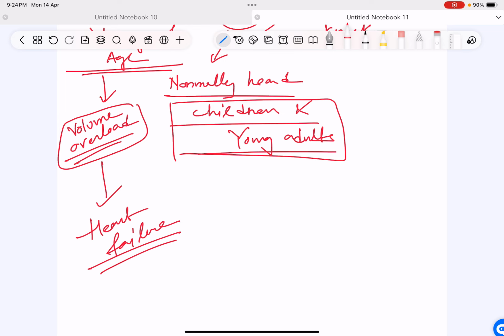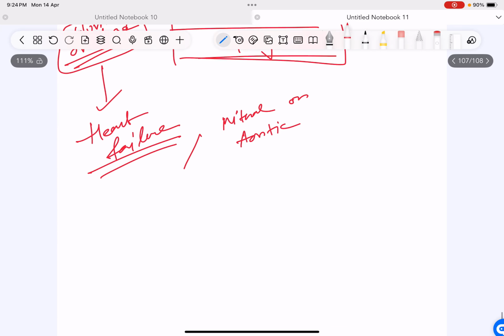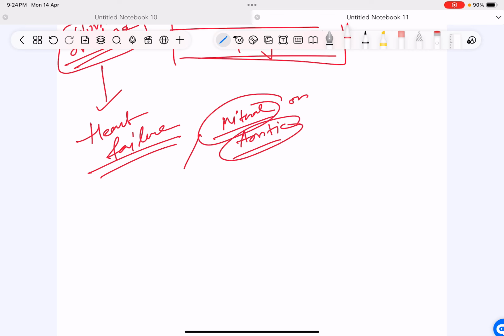Heart failure, there is a volume overload state. Or if it is not heart failure, suppose it's a regurgitation state like mitral or aortic. Because of regurgitation, a lot of blood now went back. What happened in mitral regurgitation?